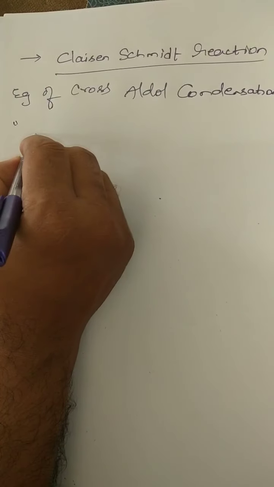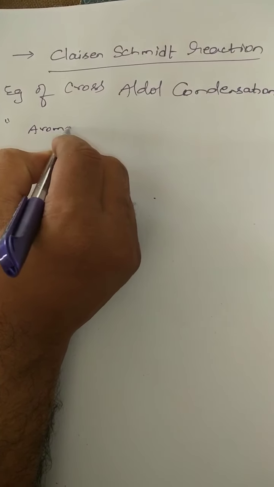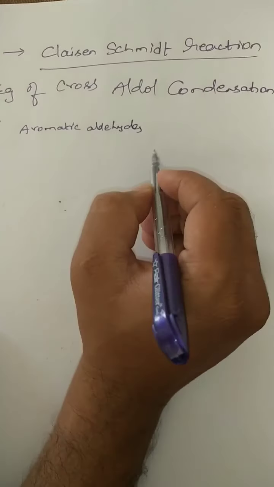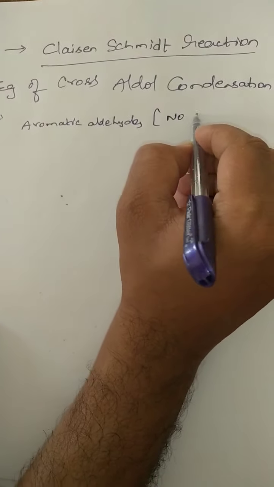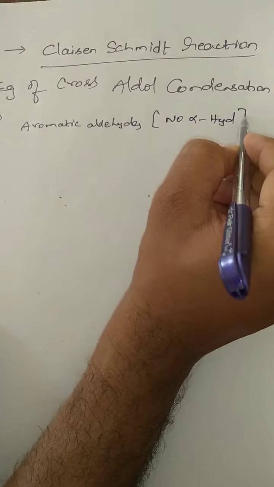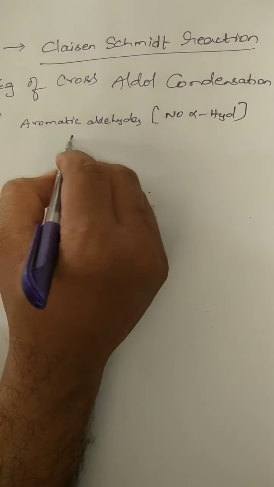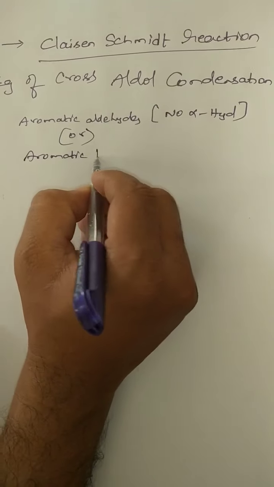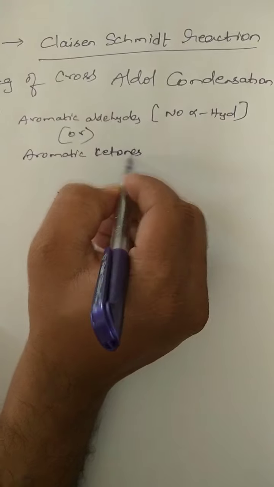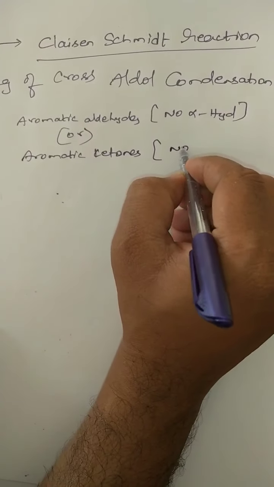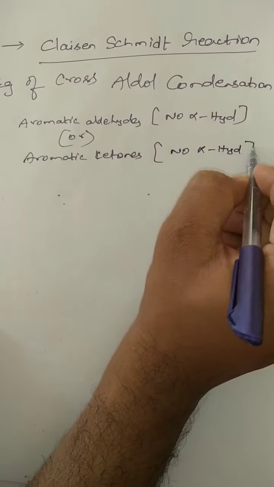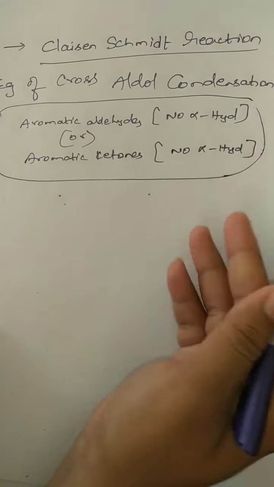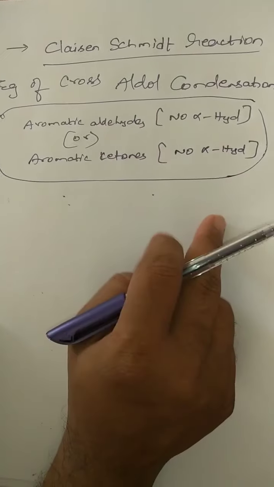Actually, in this you may take aromatic aldehydes. The point you have to remember is that these aromatic aldehydes have no alpha hydrogens, or we can take aromatic ketones having no alpha hydrogens.